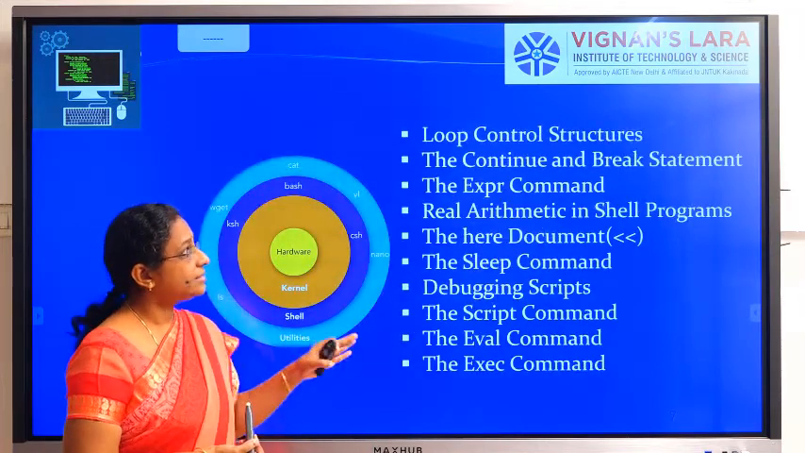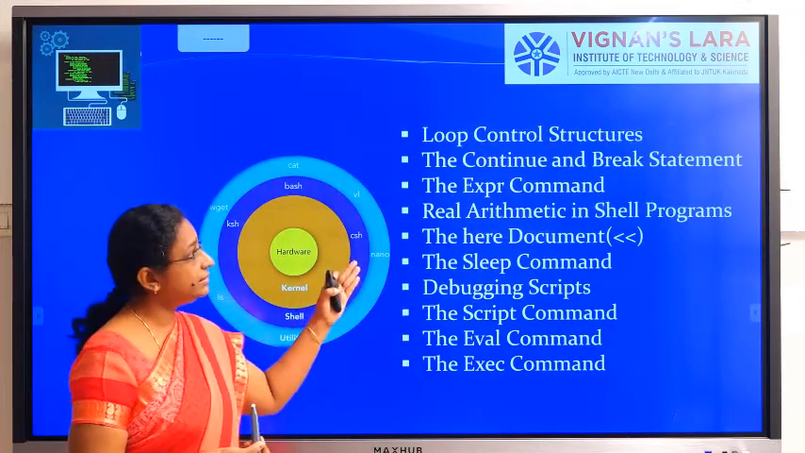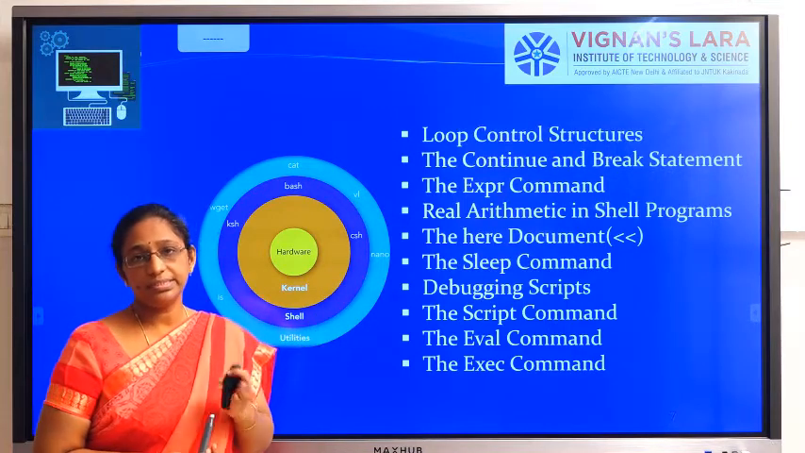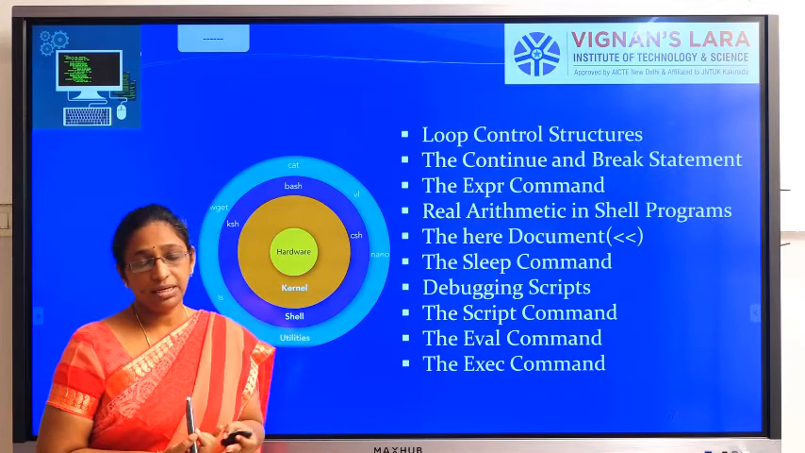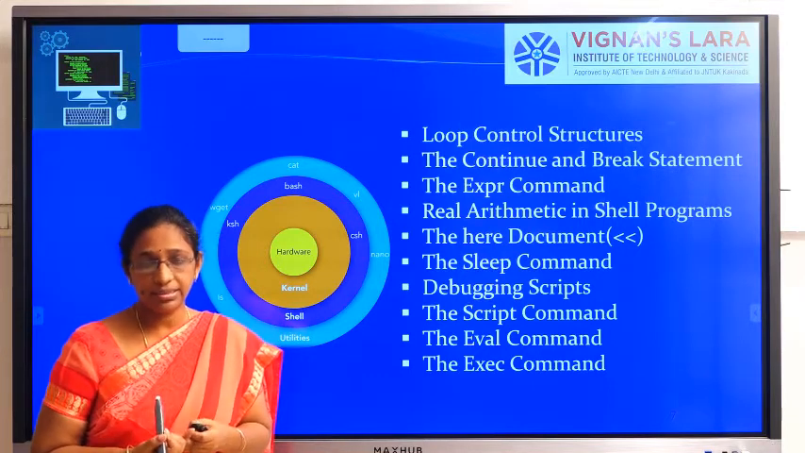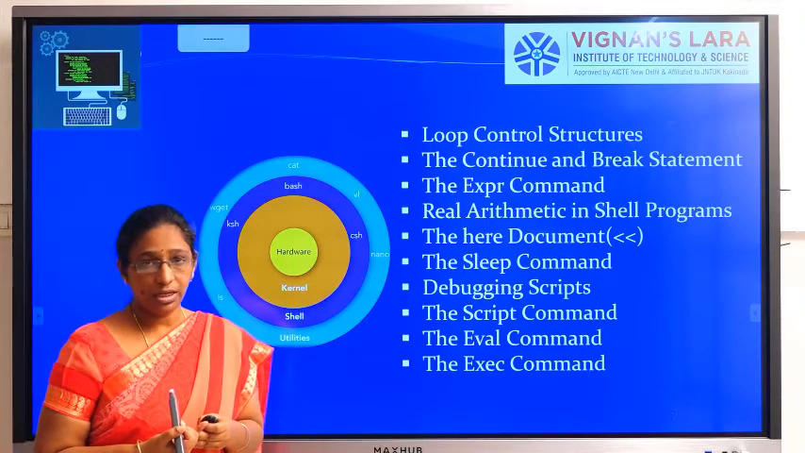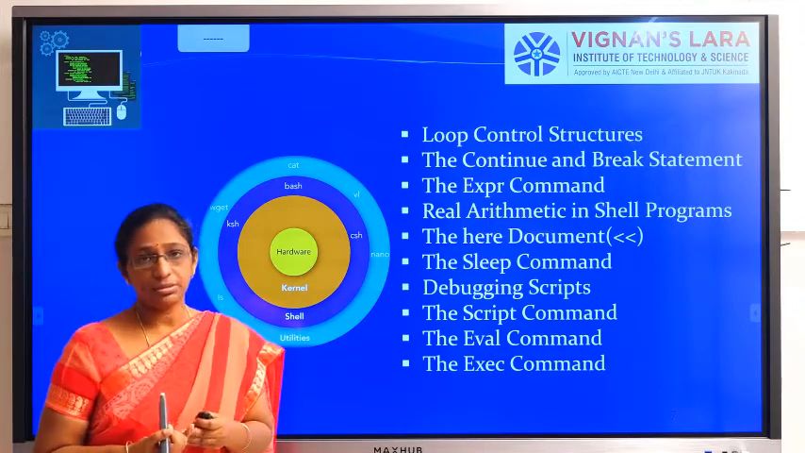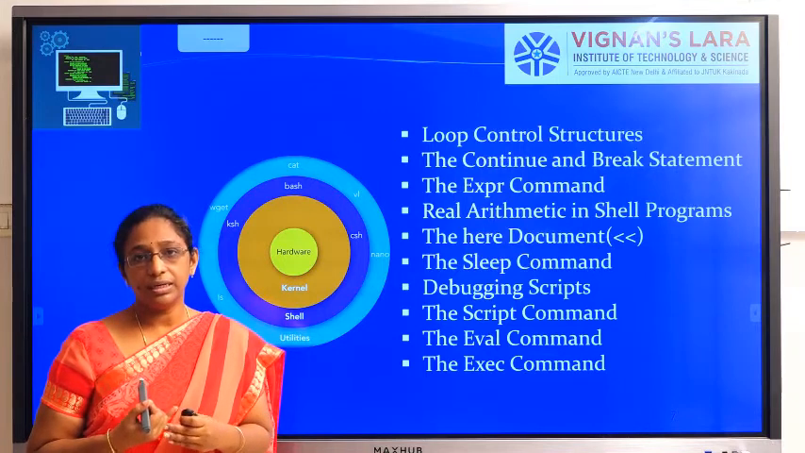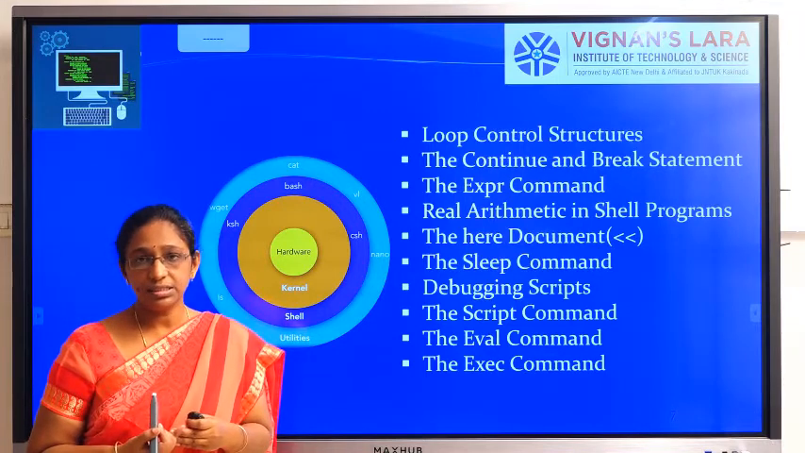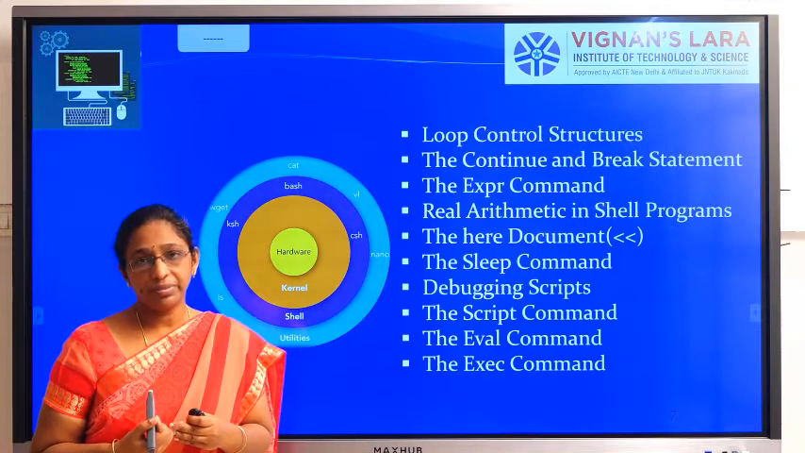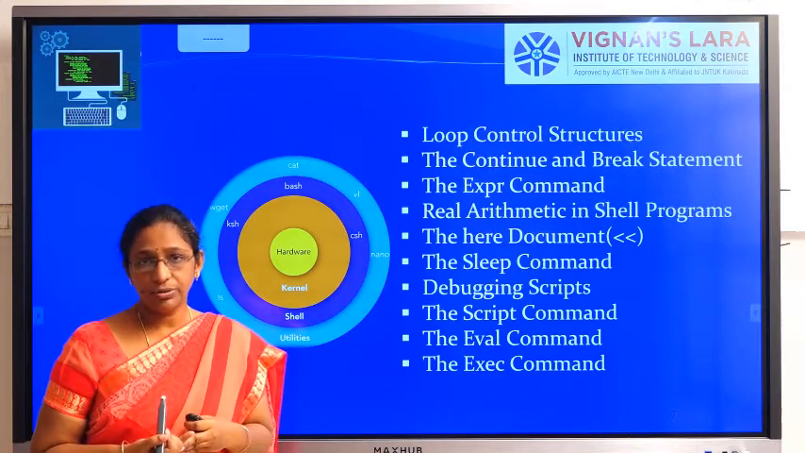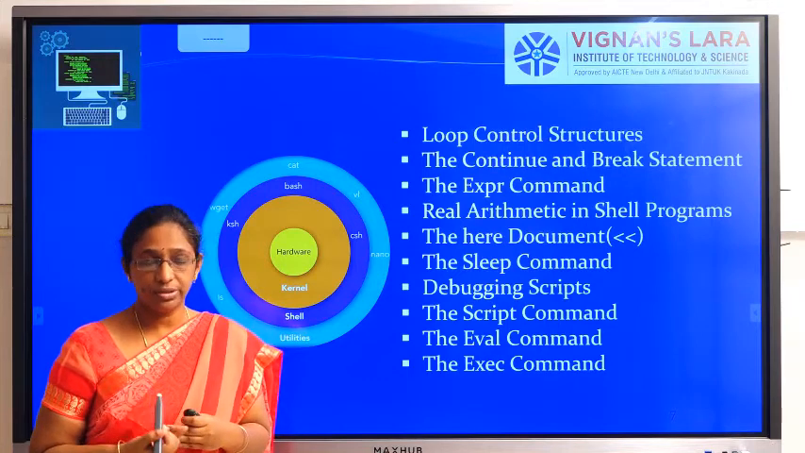And next, the same unit 5, loop control structures. In loop control structures you will be studying the for loop, the while loop, and similarly how to write the continue and break statements. What are the syntaxes for continue, how to use the break statement, and some arithmetic operations. Okay, so how to perform arithmetic operations with integers, and similarly how to perform arithmetic operations on floating points.